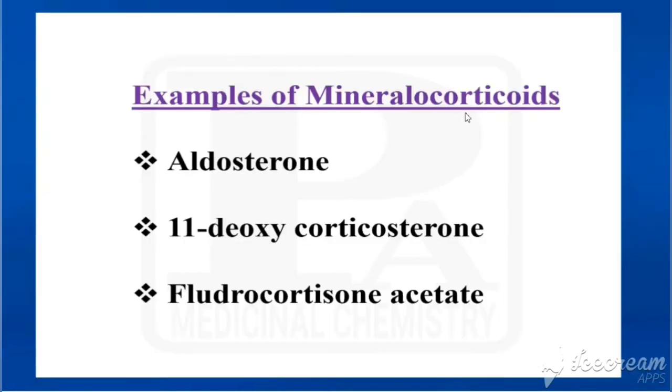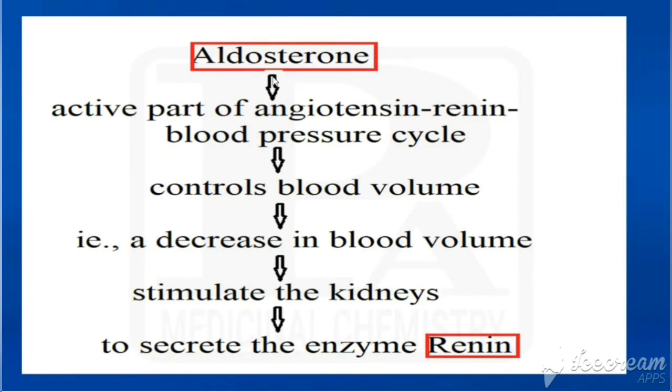Now we'll see the examples of mineralocorticoids. They are aldosterone, 11-deoxycorticosterone and fludrocortisone acetate. So these three are the main examples for mineralocorticoids. What are they? Aldosterone, 11-deoxycorticosterone and fludrocortisone acetate.